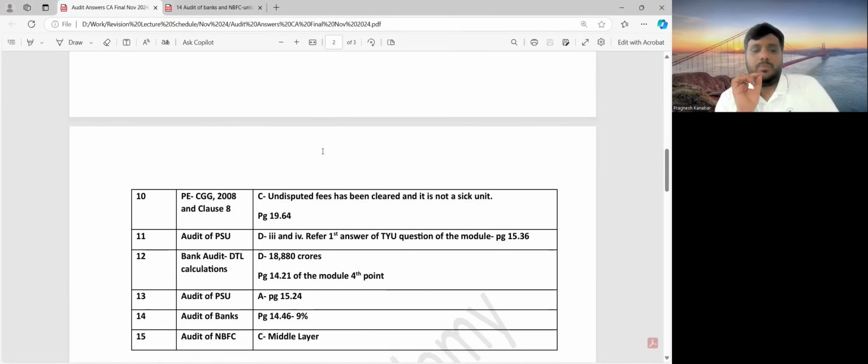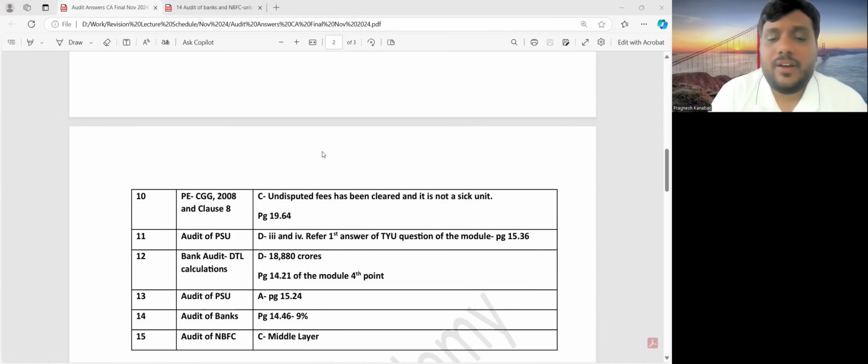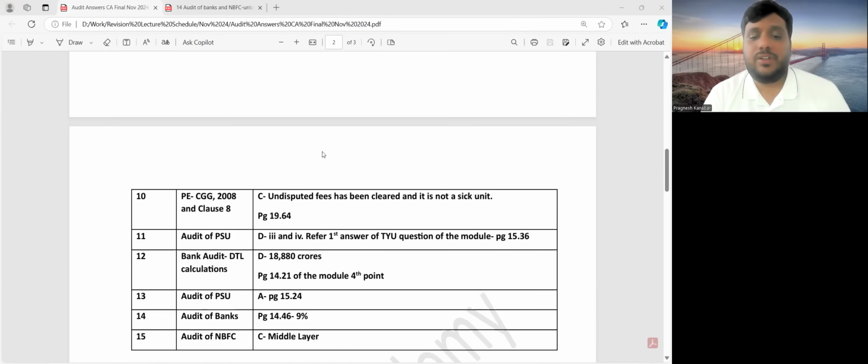Then question number 10 is again about undisputed fees of the previous auditor not being cleared, but here they are already cleared, and there is no other point that is getting attracted over here. The dues are completely settled, so the question was a bit tricky. Sometimes the question itself is not very difficult, but the English framing of the question is not that great, so students get confused. If the predecessor auditor's dues are cleared, which was done before the appointment, then there is no issue over there, and the audit can be accepted.